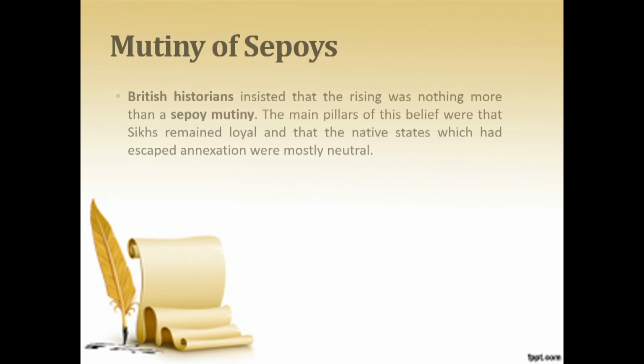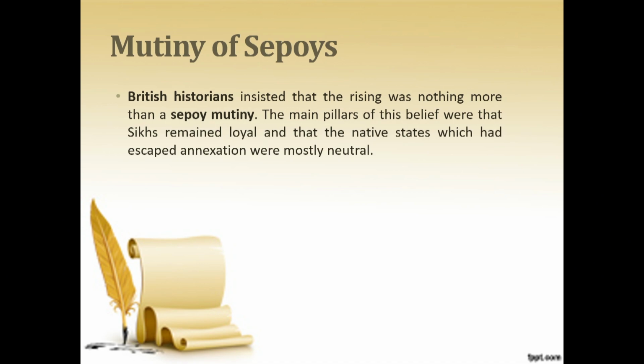The first viewpoint we are taking is that it is a Sepoy mutiny. British historians have the viewpoint that it is a Sepoy mutiny. The main pillars of this belief were that the Sikhs remained loyal and the native states which had escaped annexation were mostly neutral. Only the Sepoys were actively involved in the revolt. That's why we can call this a Sepoy mutiny.